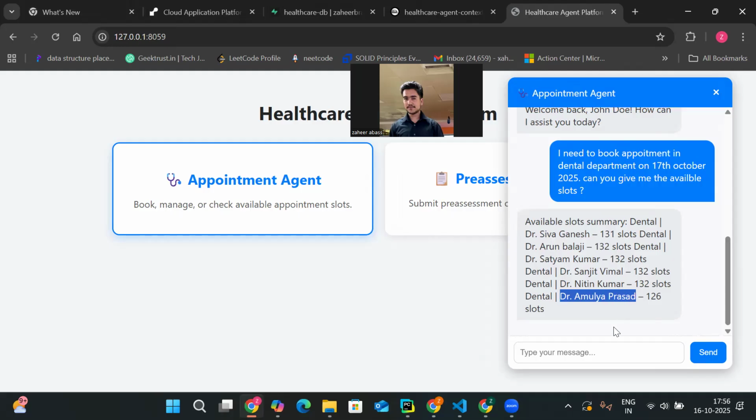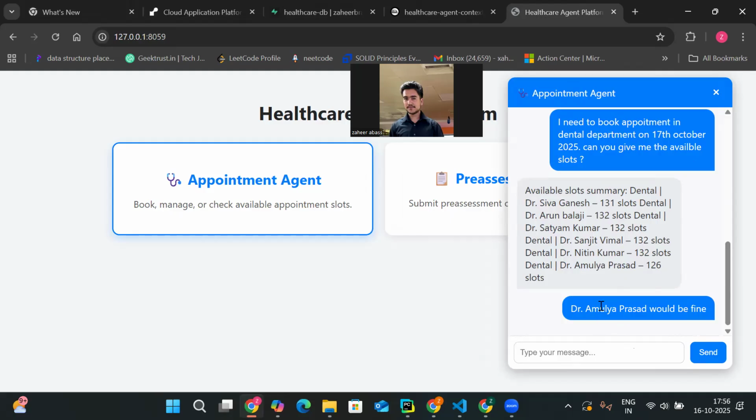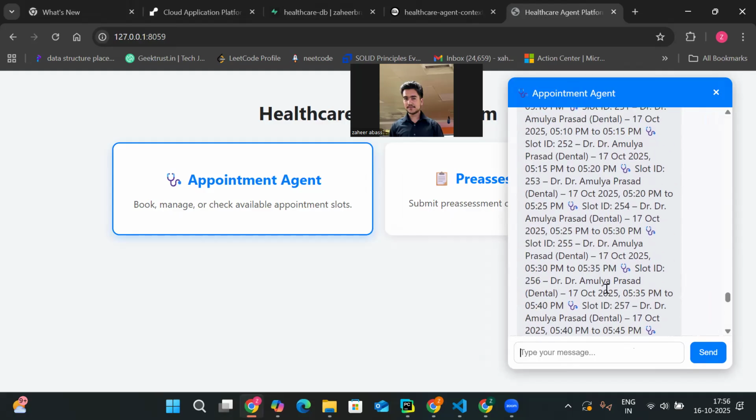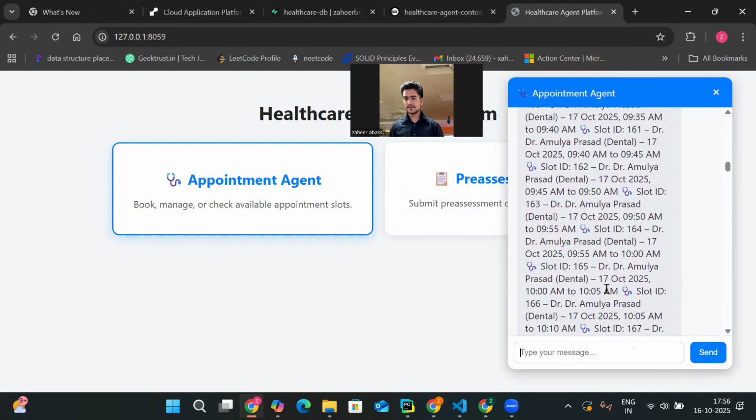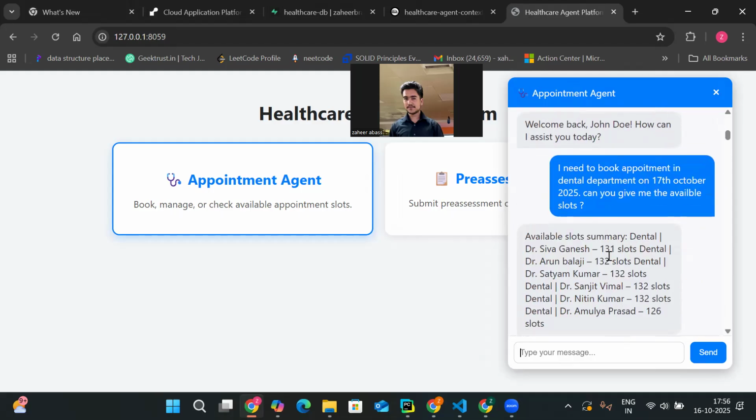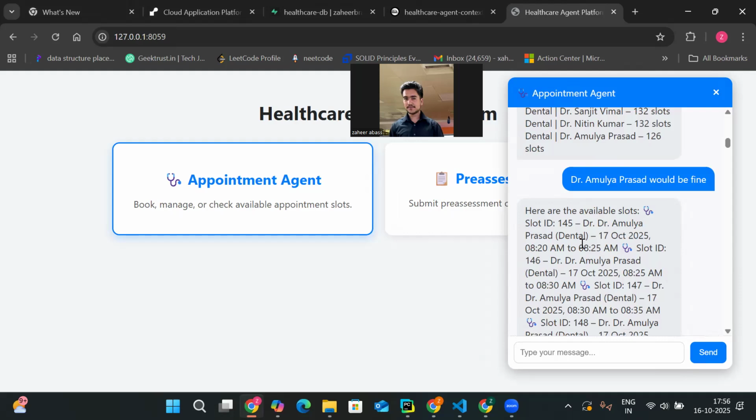The user can drill down and ask, okay, give for Dr. Amulya only. That will give only Dr. Amulya slots. See, all this Dr. Amulya slots is there. Here also I am checking the context LLM length. If it is exceeding, here also I am summarizing and giving it.